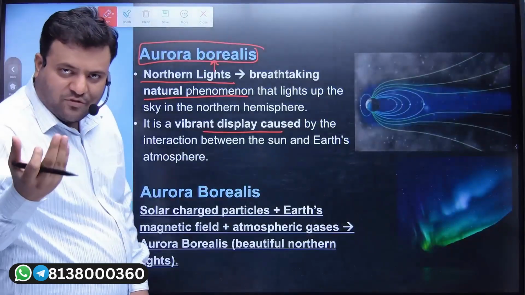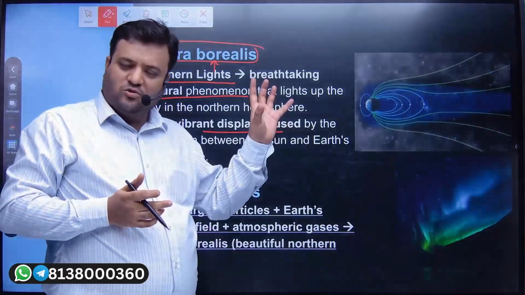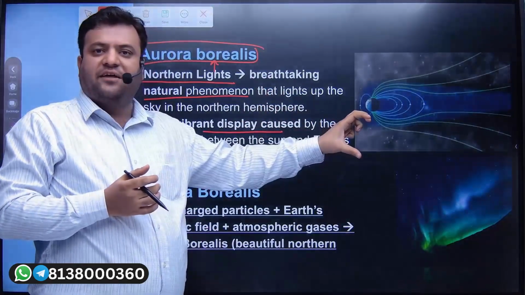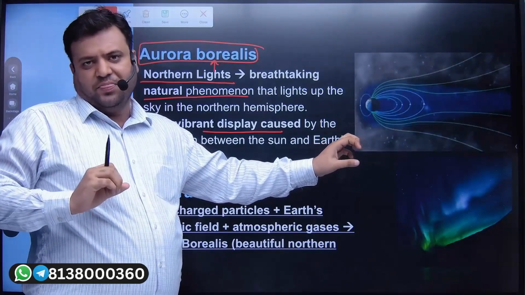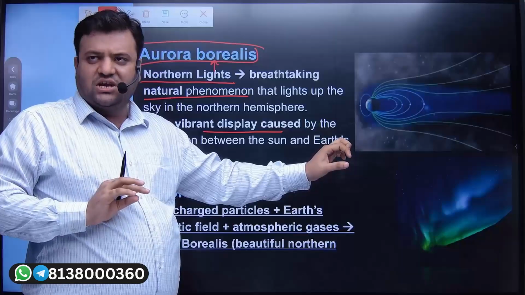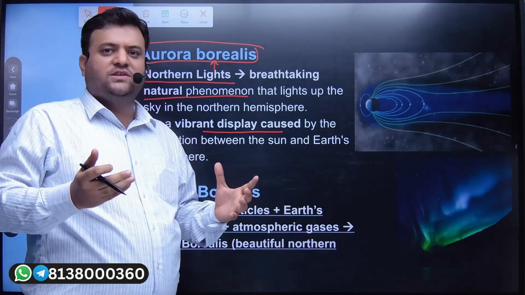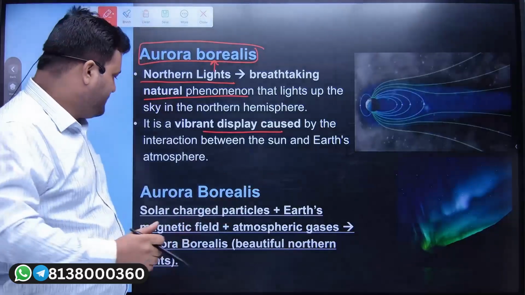So when the Earth's and Sun's atmosphere or their atmospheric discharge used to interact with each other, means the solar flare or those high energy particles, X-rays, UV rays are going to interact with the ionosphere charged particles or these electromagnetic radiation. As a result of that, there will be a glow in the sky, and that glow in the sky is being termed as Aurora Borealis.